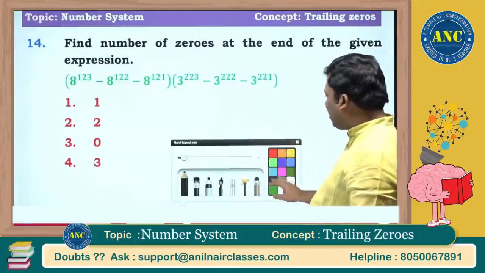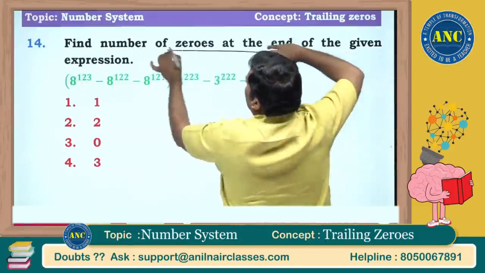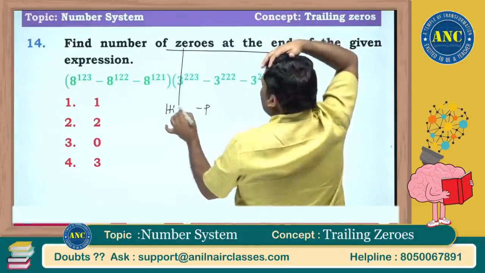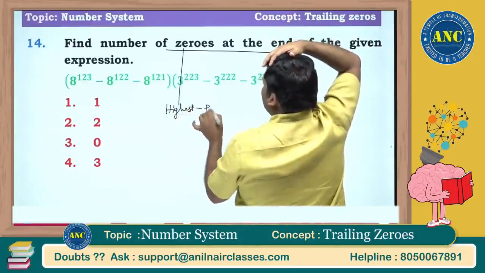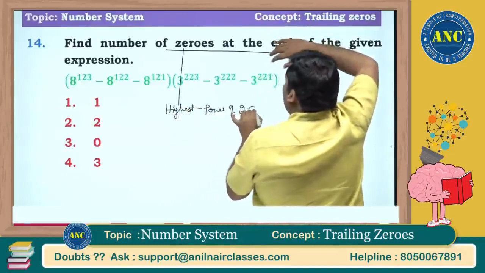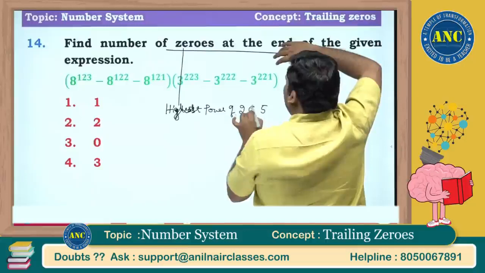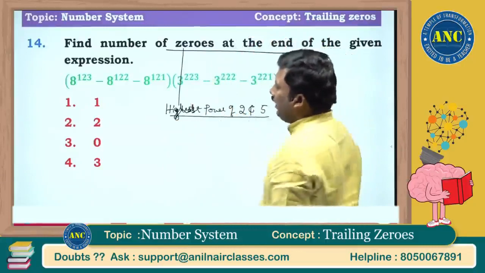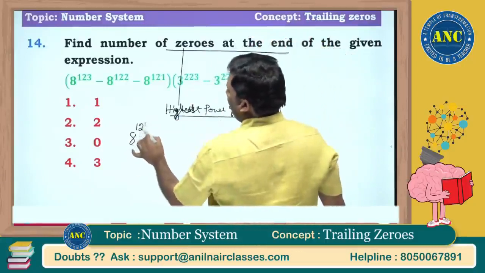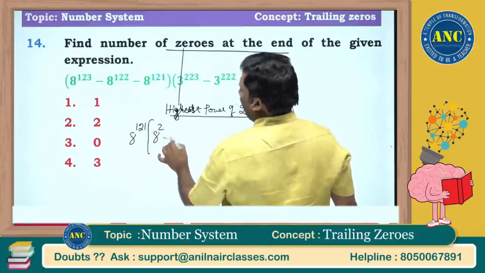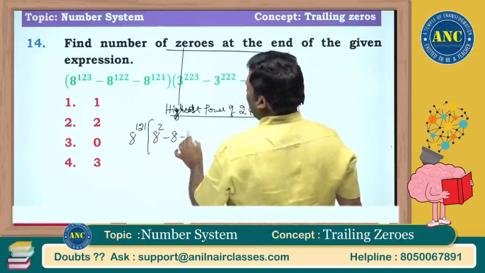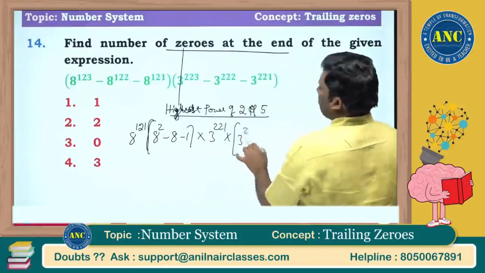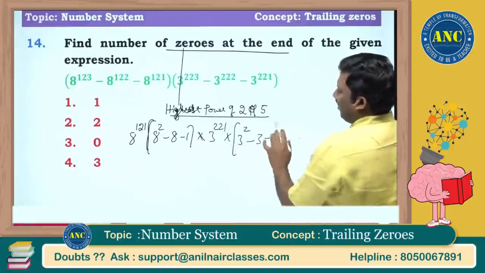Another fundamentals question, sir. Find the number of zeros at the end. Zeros at the end is the highest power of 2 and 5. So we should get the highest power of 2 and 5. Now let me take common. So it is 8 power 121, this will be 8 square minus 8 minus 1. This will be 3 power 221 common, this will be 3 square minus 3 minus 1.